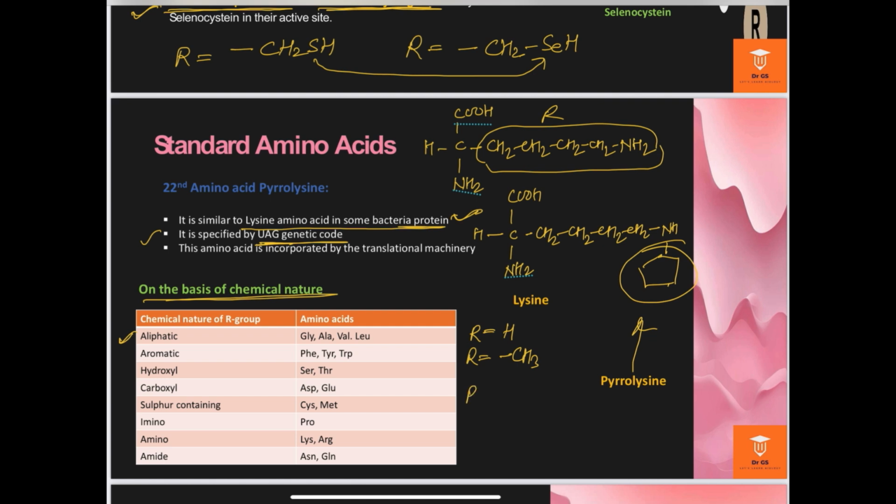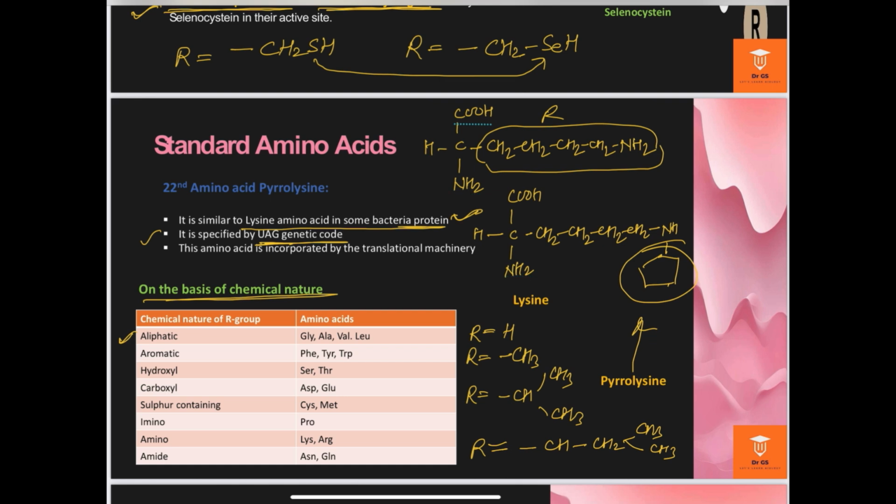With a branched hydrocarbon chain, it is called valine. And if in place of R there is a chain of CH, CH2 and CH3, CH3, such a molecule is called leucine.